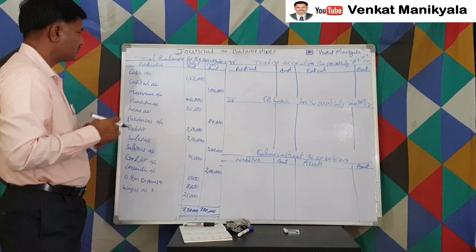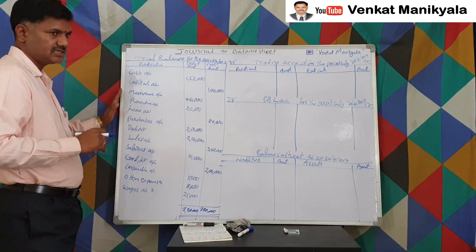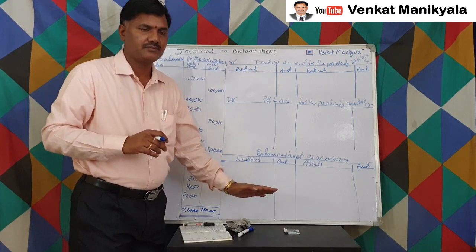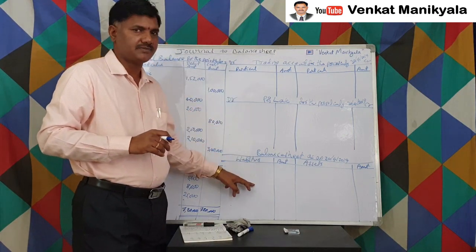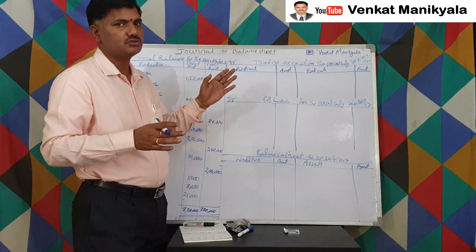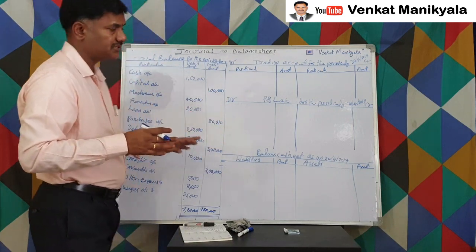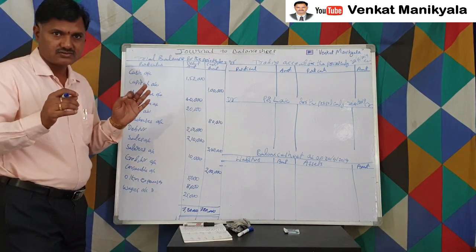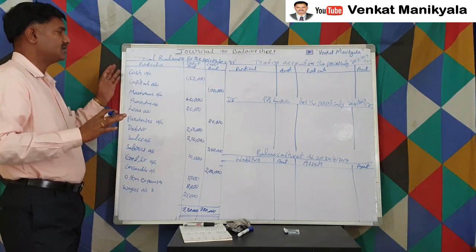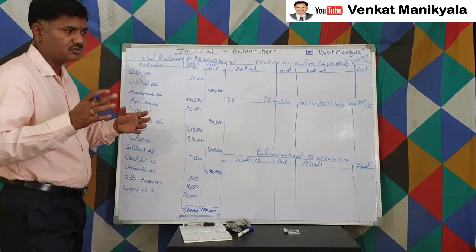Now, what do we have to do? All these accounts we are supposed to post or transfer from each and every account from the trial balance to these three. These two are accounts. This is a statement. So, trading account, P&L account: for these two accounts, we are supposed to transfer all nominal accounts. For the balance sheet, we are supposed to transfer all personal accounts and real accounts. Very fundamental principle, very simple. All of you know which account is a personal account, real account or nominal account, that classification you already learnt, right?